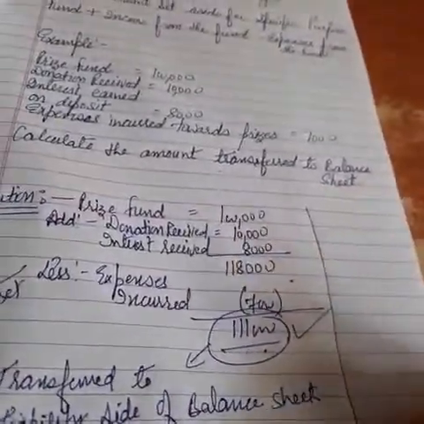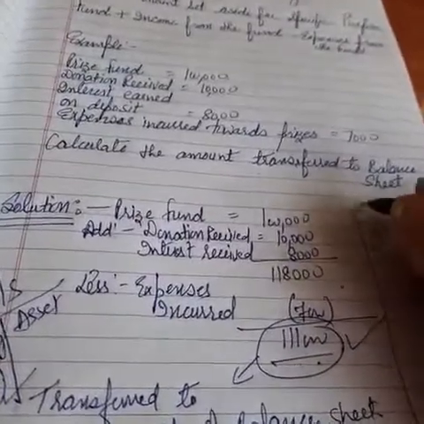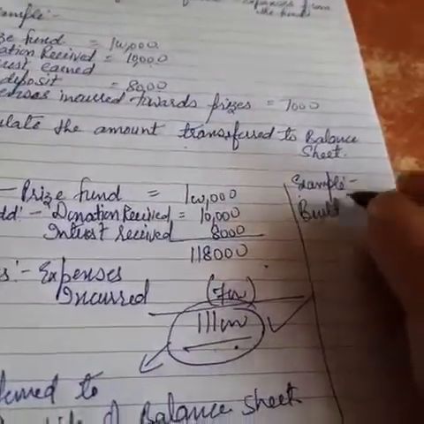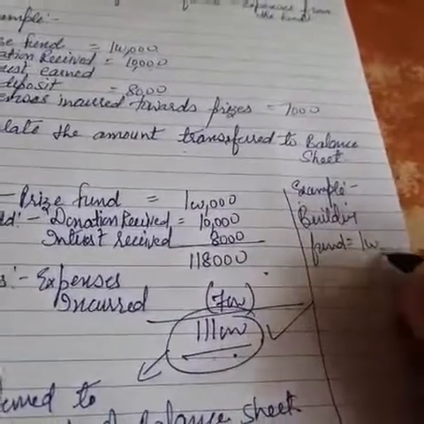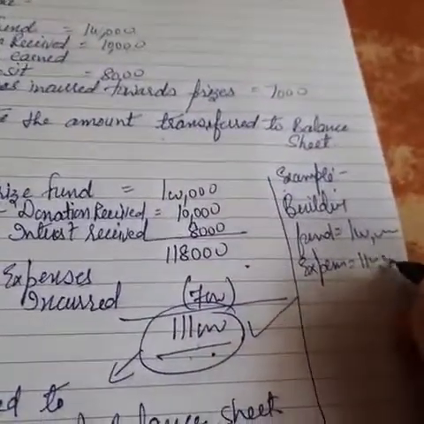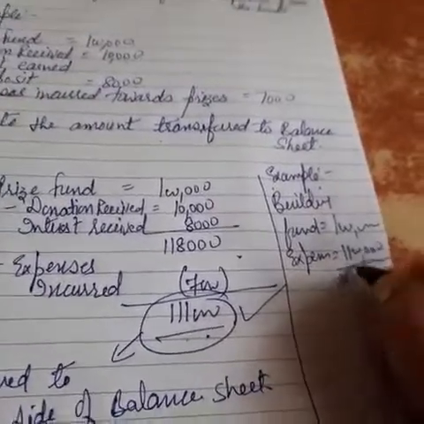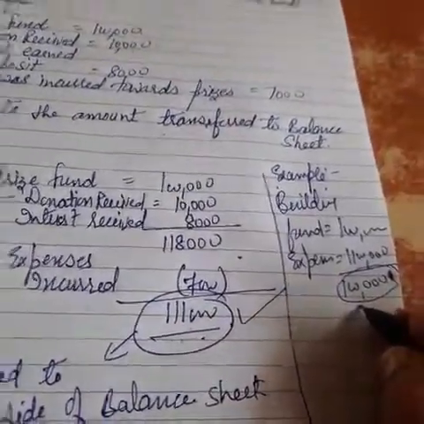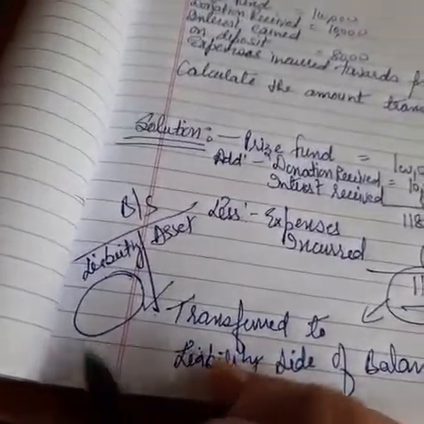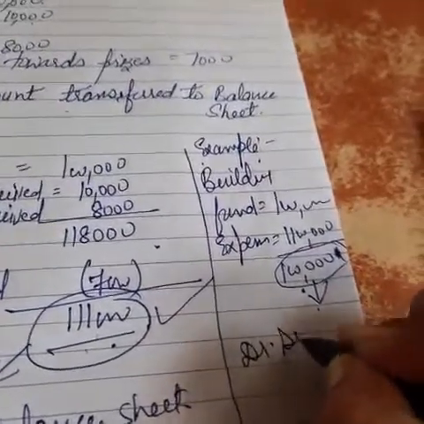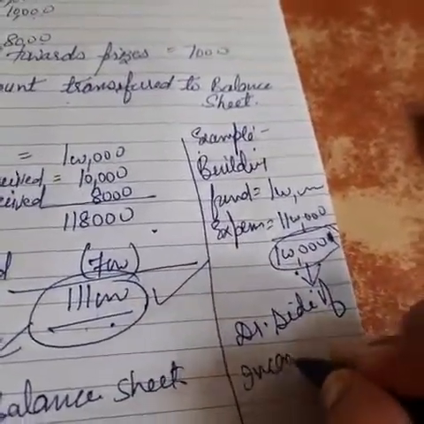Now suppose we have received a building fund, or we have a building fund of 10 lakh, but the expenses that we have already made are 11 lakh. It means 1 lakh is in negative form, meaning we have spent 1 lakh rupees more. Now what is the treatment of this 1 lakh? Please listen carefully. In the balance sheet you have to show the total prize fund of 10 lakh, expenses of 10 lakh, because that excess amount of 1 lakh will be transferred to the debit side of the income and expenditure account.